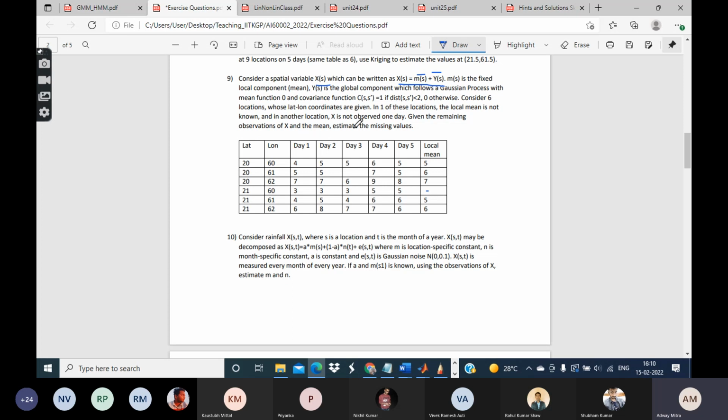Given the remaining observations of X and the means of the other locations, you have to estimate the missing values, that is both this one as well as this one. So how do we approach this problem? Any ideas?